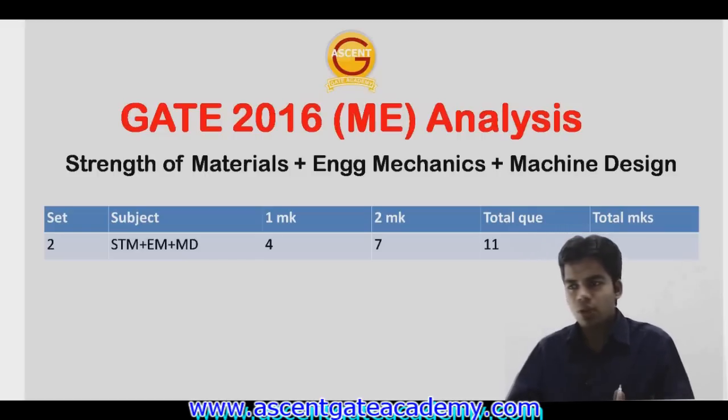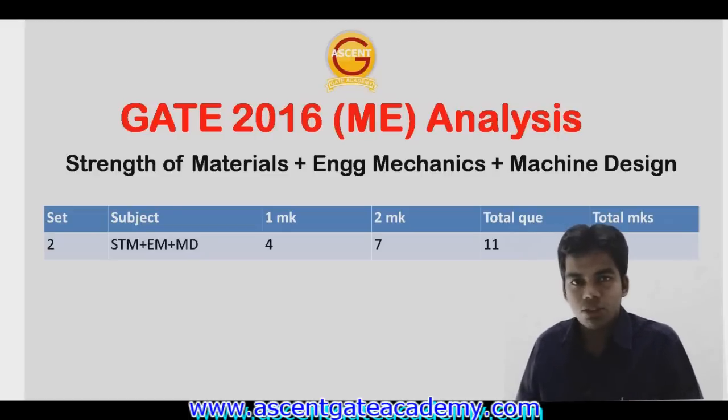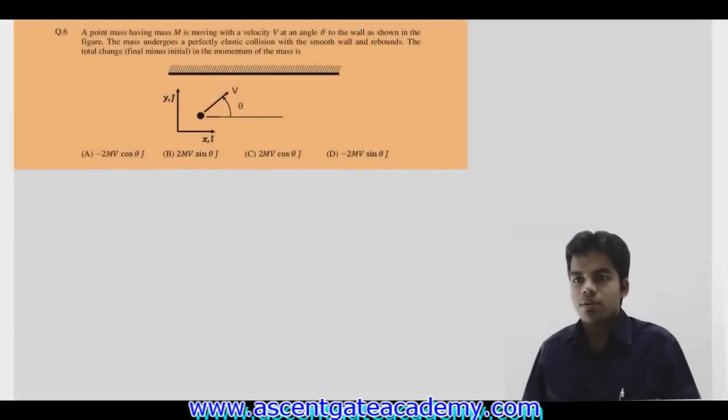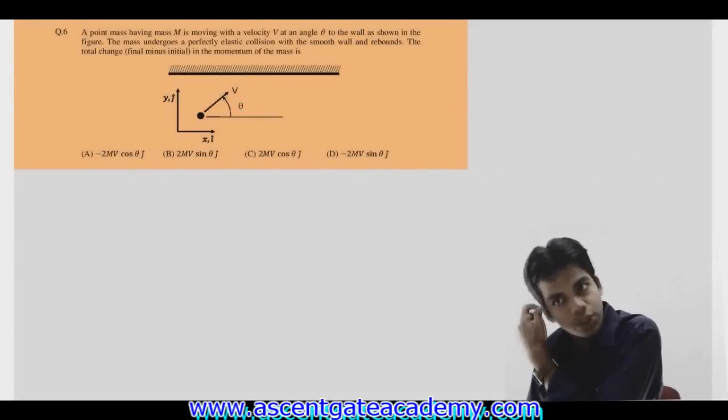Strength of materials, engineering mechanics and machine design. And out of these 18 marks, 2 marks were for machine design, only 1 question, and the rest of the questions were from strength of materials and engineering mechanics. Okay, let us solve the questions. The first question is from the engineering mechanics subject. Now, what is the question saying?